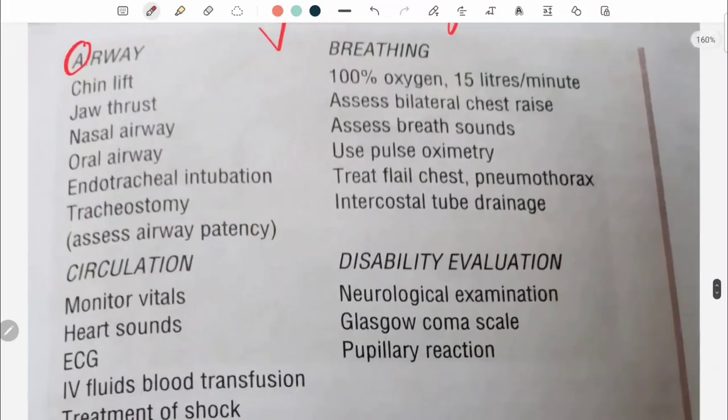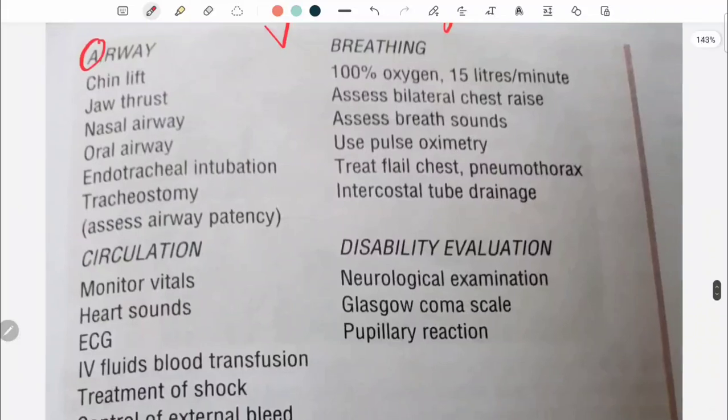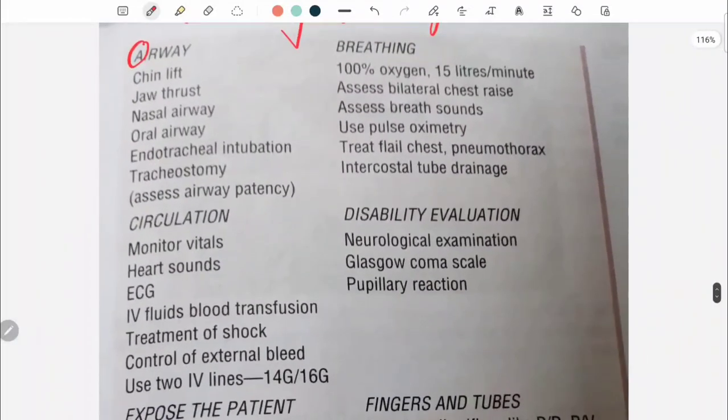In airway, what all are you going to check? First, under airway, you need to do the chin lift, then jaw thrust, then nasal airway, oral airway, endotracheal intubation, and tracheostomy to assess the airway patency. So all of these five you need to do for airway: chin lift, jaw thrust, nasal airway, oral airway, endotracheal intubation (ET tube), and tracheostomy.